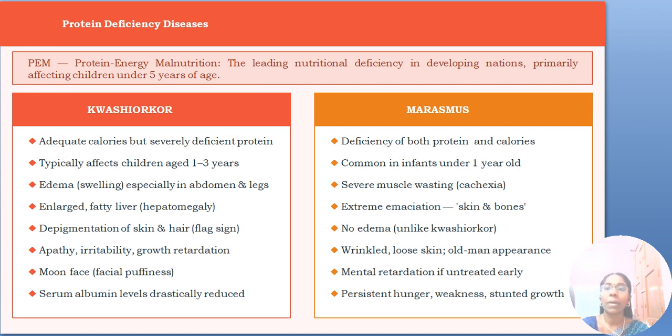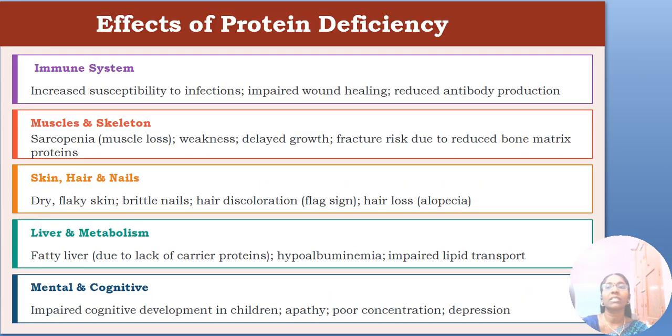And let's see marasmus. So the deficiency of both protein and calories. And it's common in infants under 1 year old. And severe muscle wasting will be there. Extreme emaciation takes place, that is skin and bone, the muscles get loosened, or muscle wasting will be there. But here no edema will be there. And wrinkled or loosened skin, an old man appearance will be there. And mental retardation happens if untreated early. And persistent hunger will be there. Weakness, stunted growth, all these are some of the symptoms that happen in marasmus.